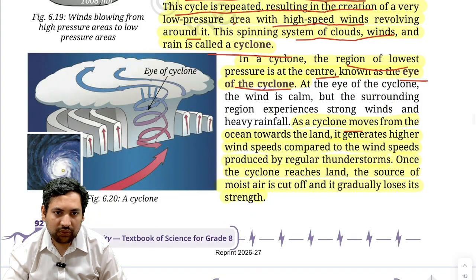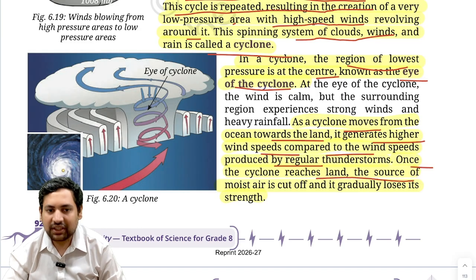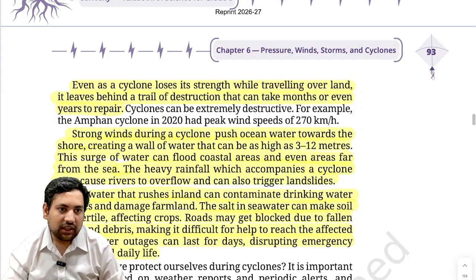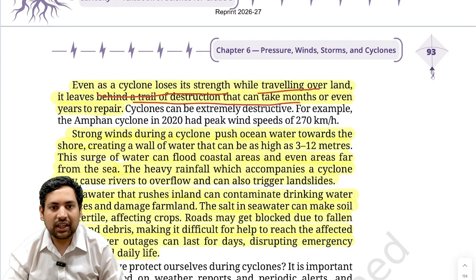So as a cyclone moves from the ocean towards the land, it generates higher speed winds, correct, compared to the wind speed produced by regular thunderstorms. Once the cyclone reaches land, the source of moist air is cut off and it gradually loses its strength, correct. Even as a cyclone loses its strength while traveling over land, it leaves behind a trail of destruction that can take months or even years to repair. For example, the Amphan cyclone that came in 2020.